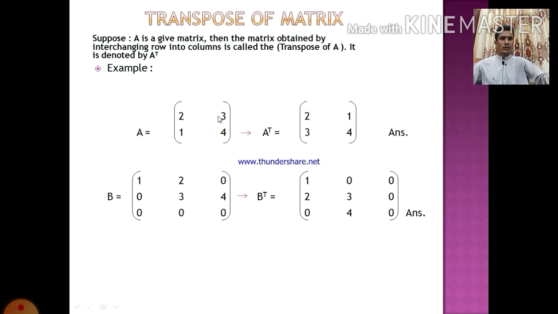Row changes into column, row changes into column. You can see here it is column. Second row changes into column 1 4. 2 3 and 1 4 rows change into columns. It is the answer. As well as B: 1 2 3, 2 0 1, 2 0 0, 0 3 4, 0 3 4 and 0 0 0. Rows change to columns. It is the answer. Transpose of a matrix.